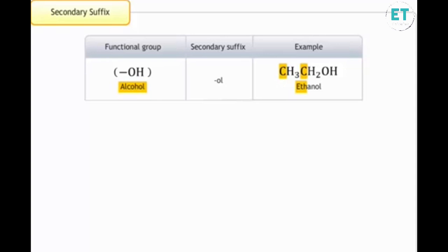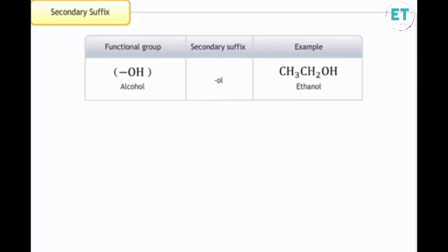It is saturated, so the primary suffix should be -ane. But as there is a functional group OH in the molecule, remove the E from the name of the molecule and add the secondary suffix -ol. Therefore, the IUPAC name of ethyl alcohol is ethanol.